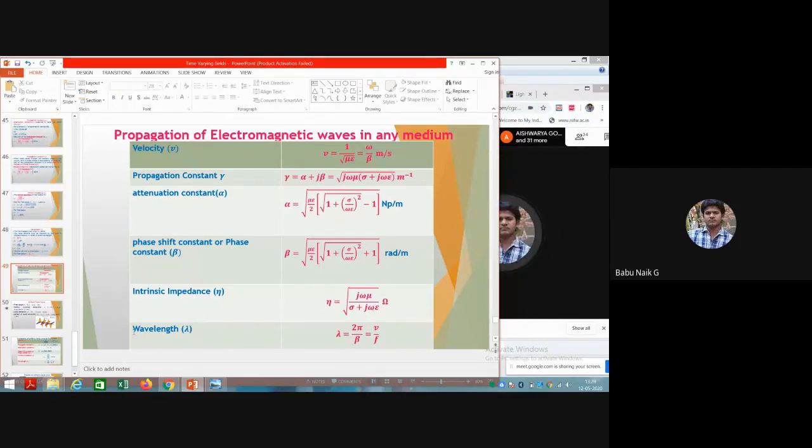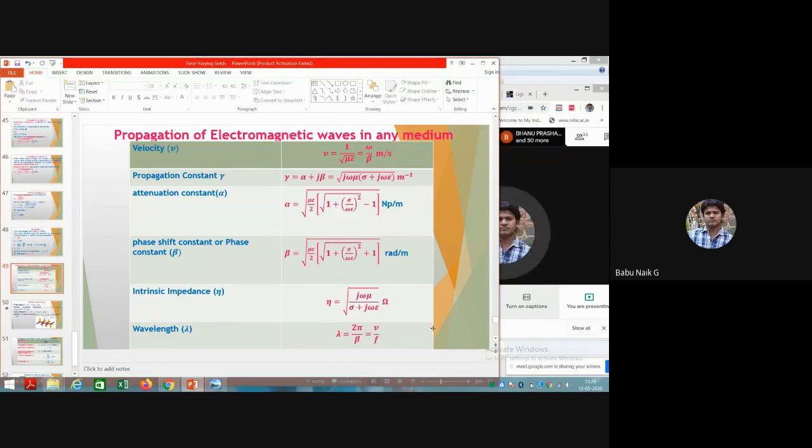Okay, now the wavelength is lambda equal to 2 pi by beta, which is also equal to velocity by frequency. So this one is a general equation that holds for any medium that electromagnetic waves travel in.